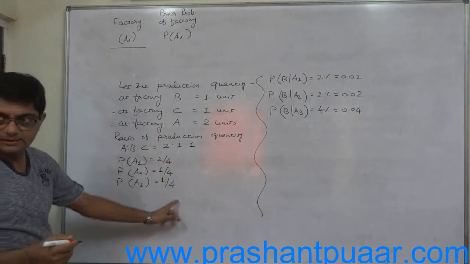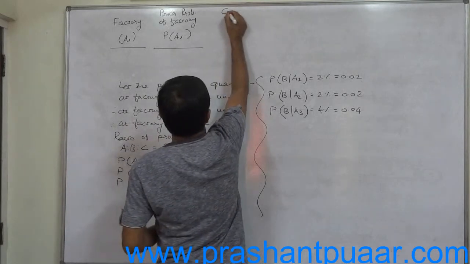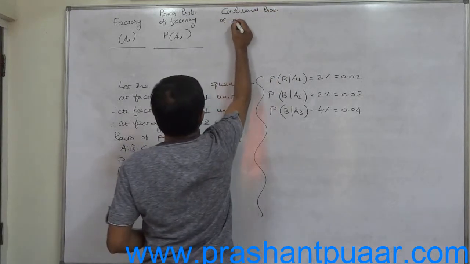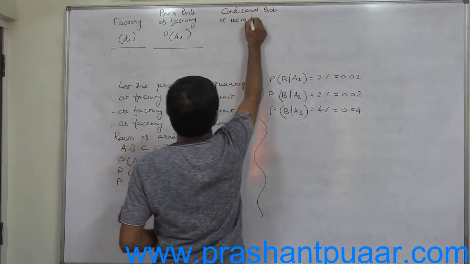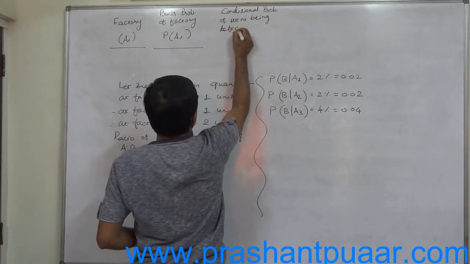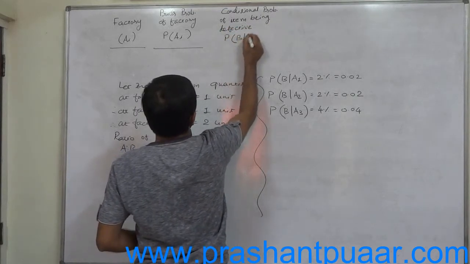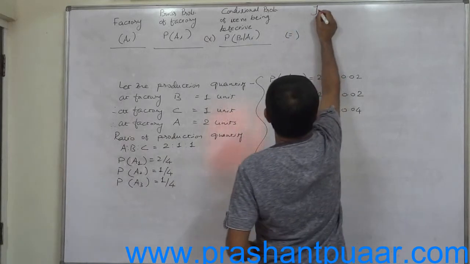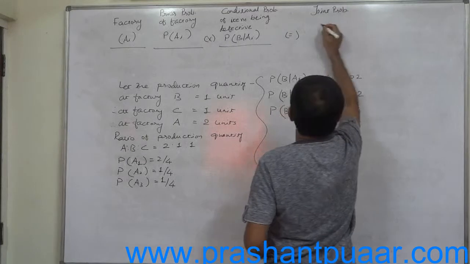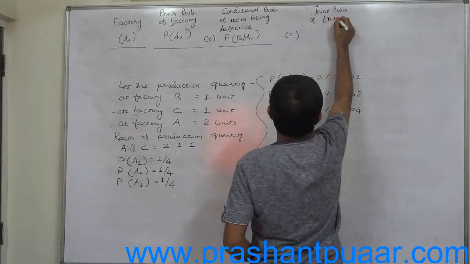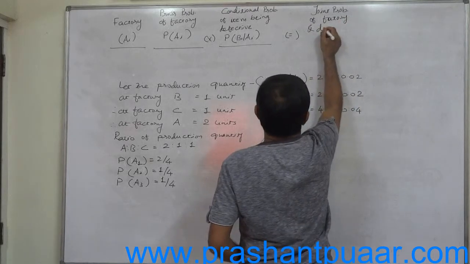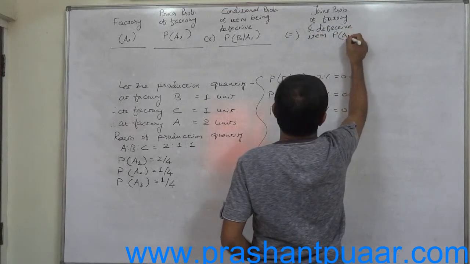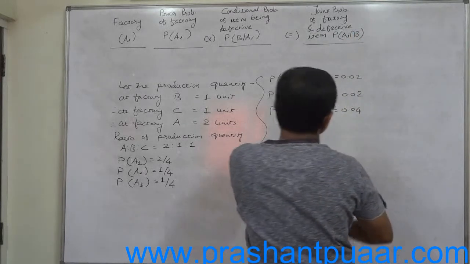These three are prior probabilities. Then the conditional probability of the item being defective, that is P of B given Ai, and multiplication of these two is going to give us the joint probability of factory and defective item, that will be P of Ai intersection B.